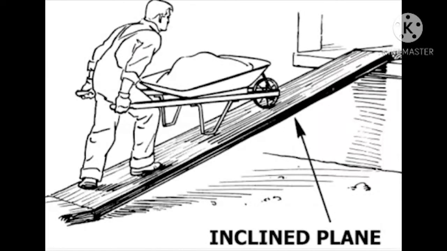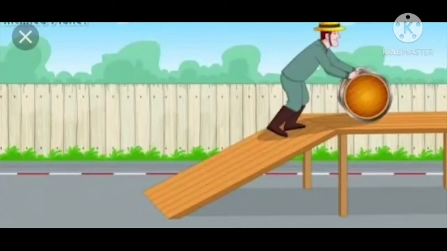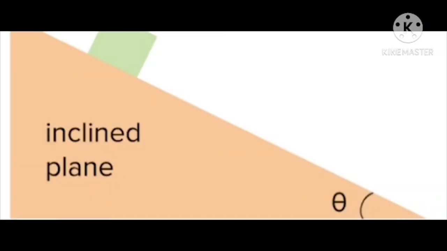Now let's see about the inclined plane. Do you have any idea what an inclined plane is? Just look at this. An inclined plane is a flat surface with one end higher than the other. A road up a hill is an inclined plane, and so is the slide in a children's park.